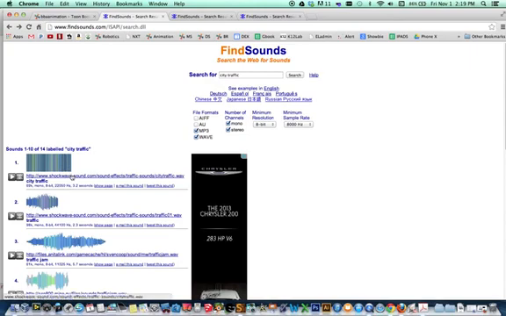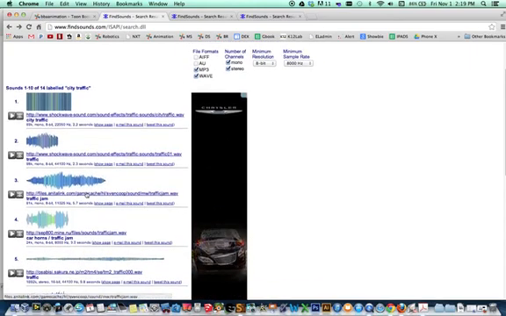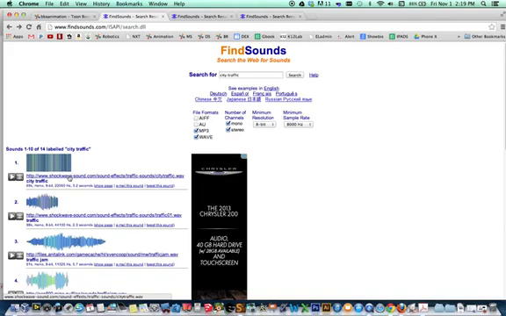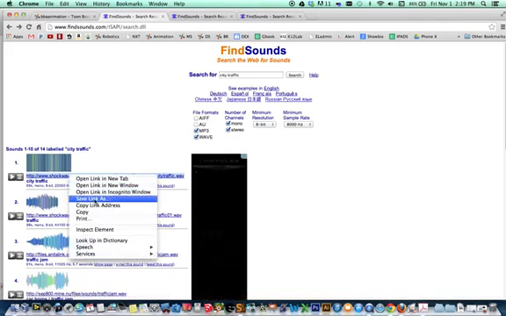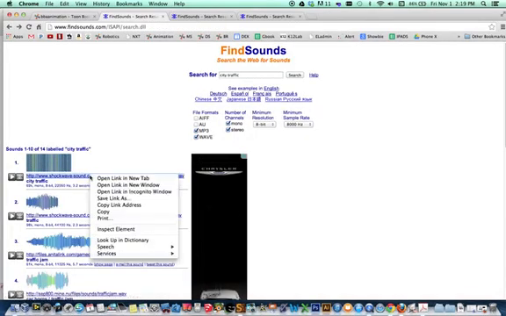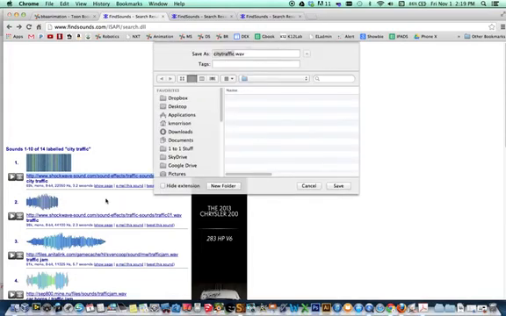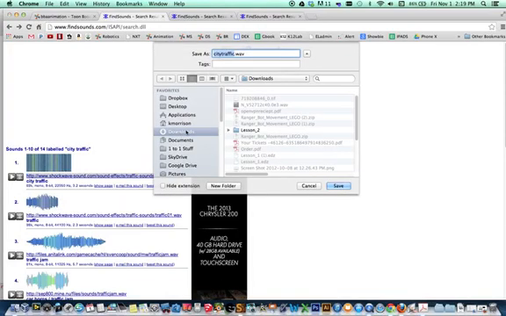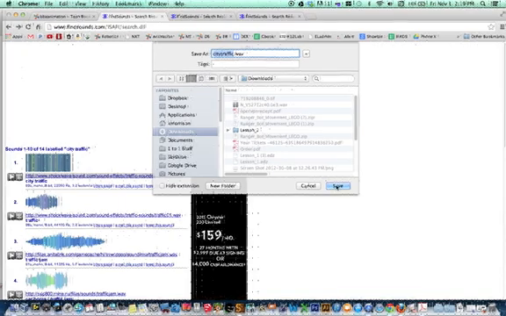Once I find a sound effect that I like, all you have to do is right-click on the blue link and choose save link as. If you're not in Google Chrome, it's probably going to show up as a different phrase, like in Safari, but it's basically the same idea. Whoops, I right-clicked instead. Hold on. Sorry about that. I'm going to save link as and just send it to your downloads if you have a choice. We're not going to bother changing the name of it because we're only going to use it for a quick second. So go ahead and hit save.